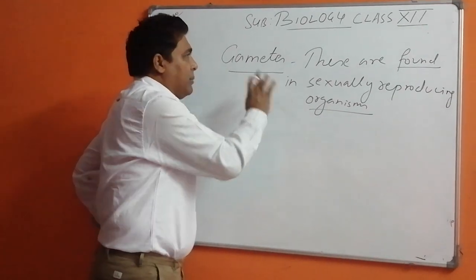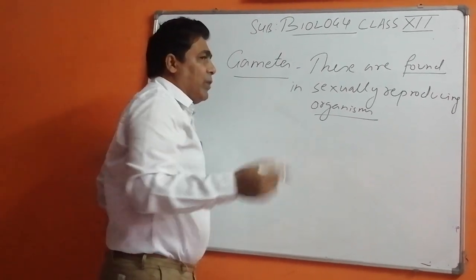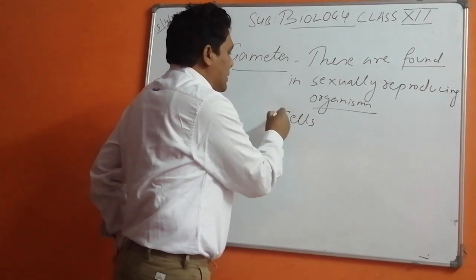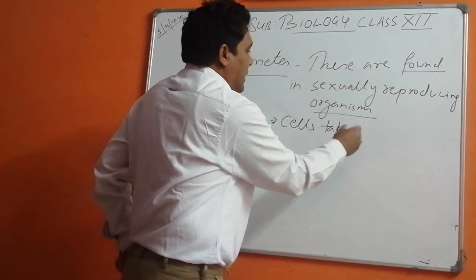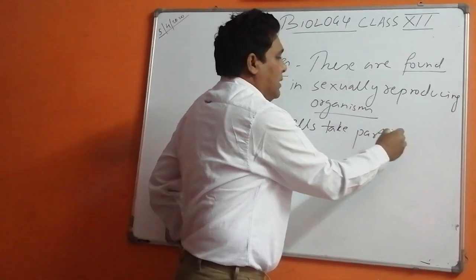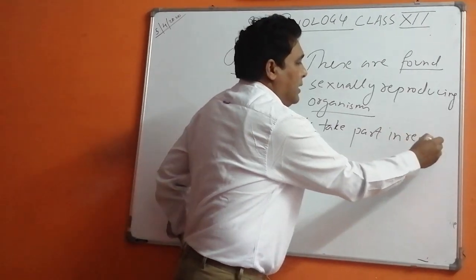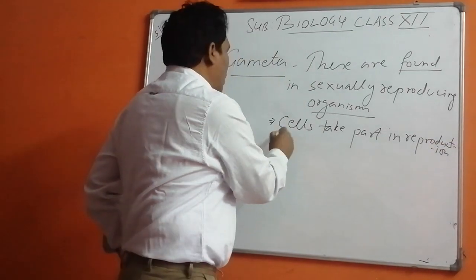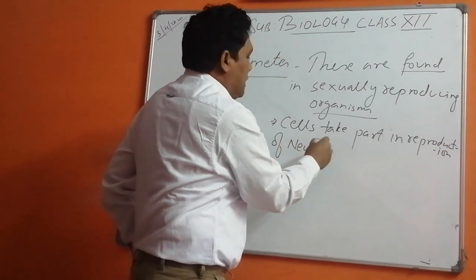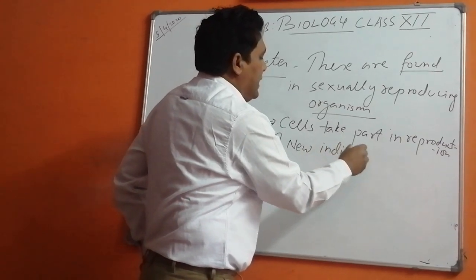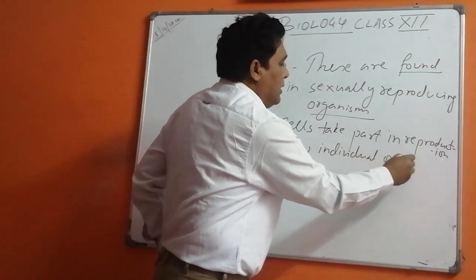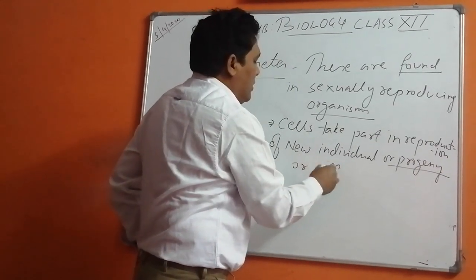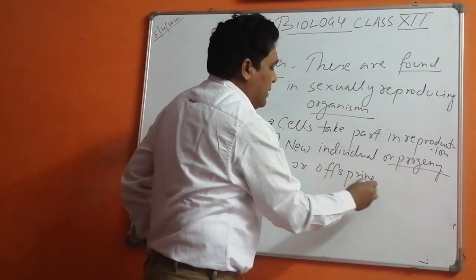Now, gametes are the cells which take part in reproduction of a new individual, or progeny, or offspring.